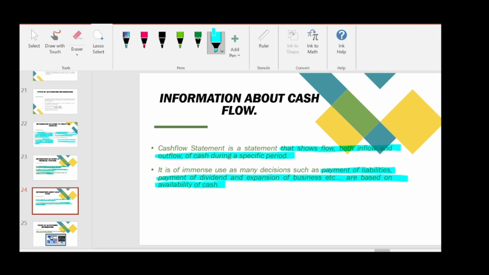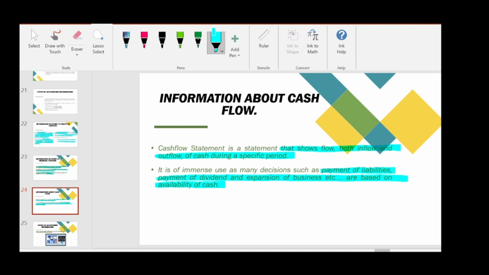So it shows both inflow of cash and outflow of cash. So from inflow of cash we can find out from what resources we can generate cash, and outflow of cash where we are spending more, where cash is spent more, so that we can find.